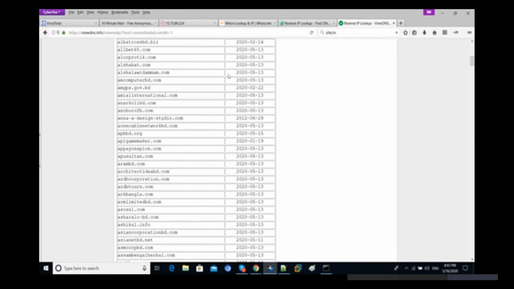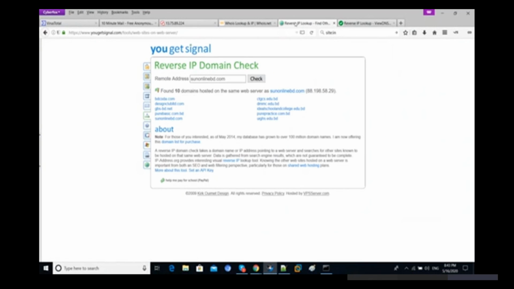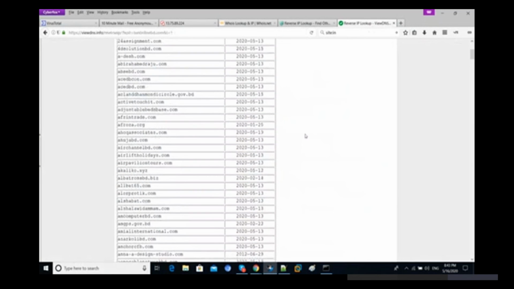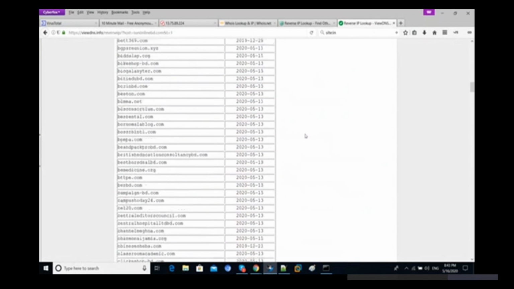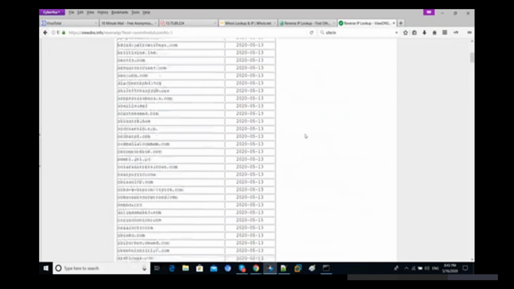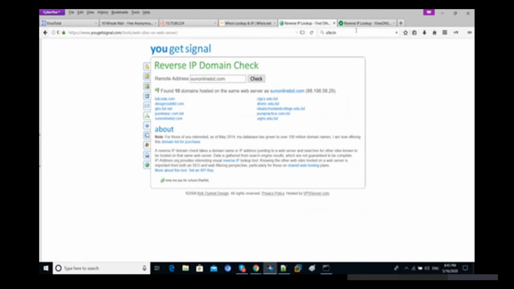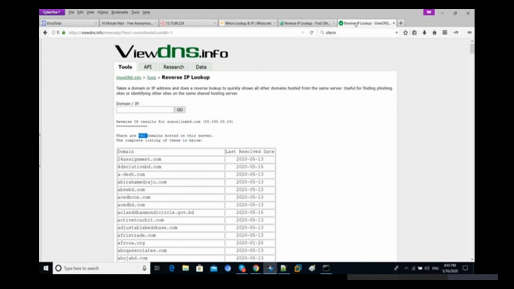You can choose this one, or you can try this one, because that one is very important. With the help of this one, you will definitely get lots of information. Now you can see we have 562 websites hosted on this server. The IP is 88.198.58.29, and again we are getting 88.198.58.29. So let's try to check it out.